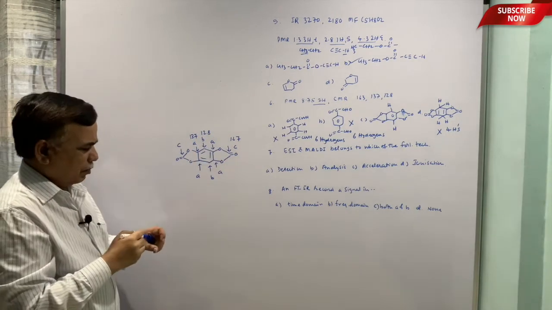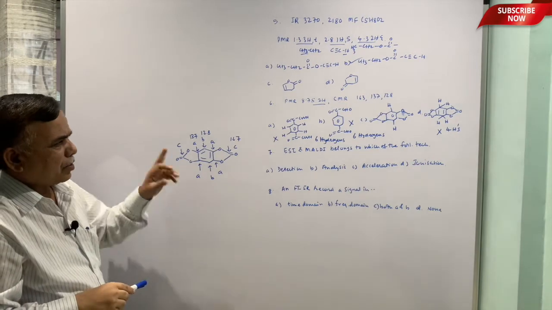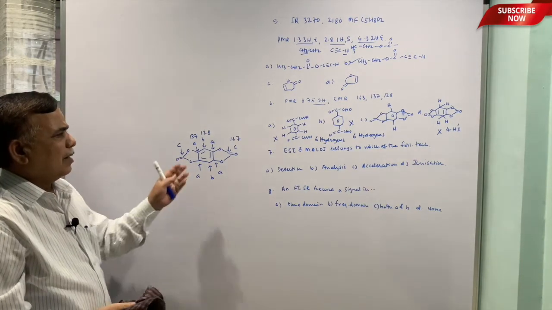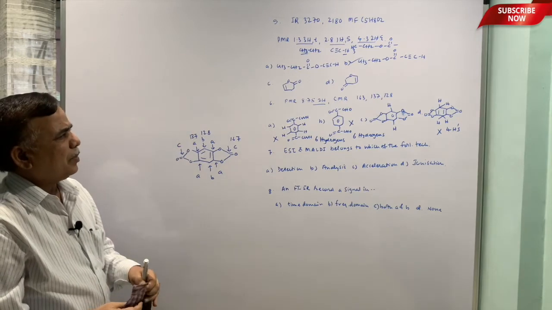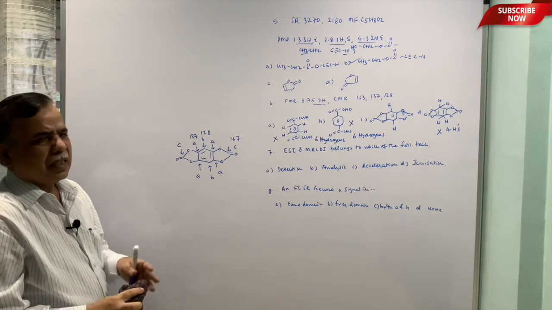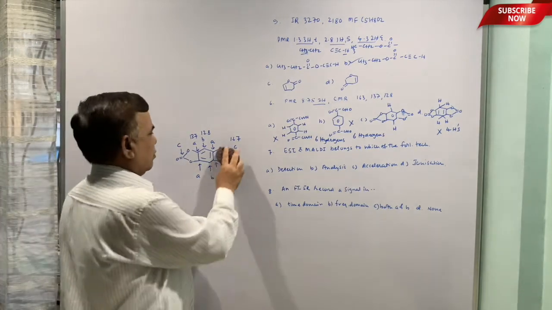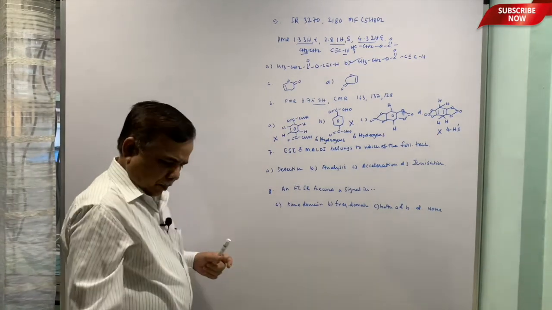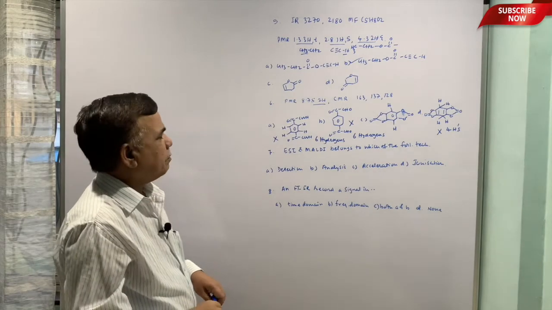So this compound is correct, that is your structure number C, because it can explain PMR as well as CMR. The remaining compounds cannot, so they are ruled out and are incorrect options.